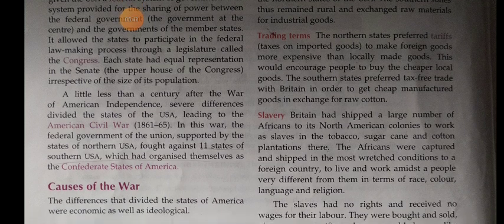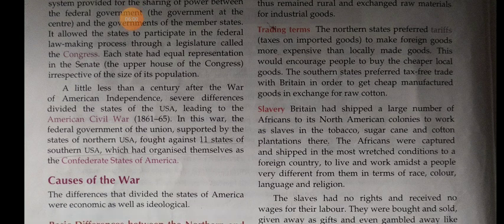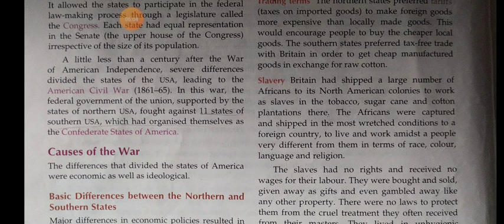The southern states preferred tax-free trade with Britain in order to get cheap manufactured goods in exchange for raw cotton. The northern states imposed taxes on foreign goods, and that is why the people used local goods only. And next one, slavery. Britain had shipped a large number of Africans to the North American colonies to work as slaves in the tobacco, sugarcane and cotton plantations.